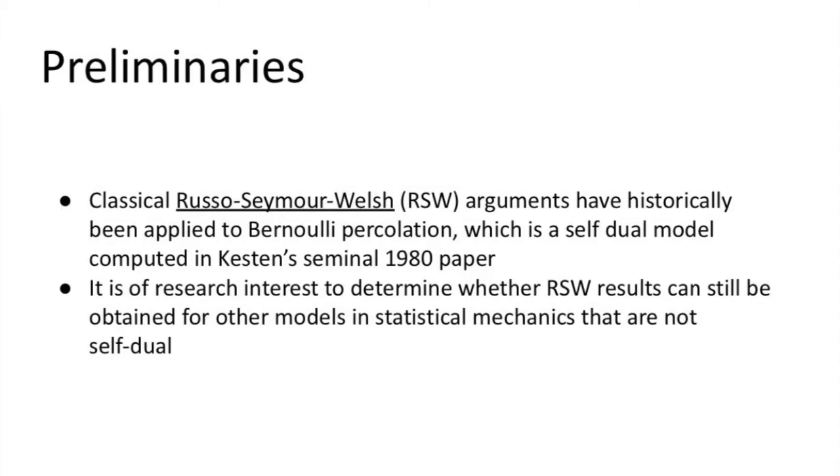And so for our preliminaries, classical Russo-Seymour-Welsh or RSW arguments have been applied to Bernoulli percolation. And we know that this is an example of a self-dual model because from Kesten's seminal 1980 paper, the critical point of Bernoulli percolation is a half. And at this critical parameter, the model and its dual model are each Bernoulli percolation with parameter half. So it's of interest to determine whether these Russo-Seymour-Welsh arguments can be obtained for other models in statistical mechanics that are not self-dual.